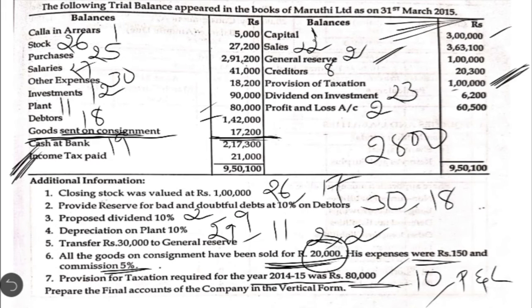79,000. So that is the excess provision which they have created, and that excess provision has to be added to the profit and loss account balance in note number 2. Okay, that is regarding the taxation adjustment of the previous year. The excess amount, that is 1 lakh minus tax paid, excess provision created during the last year, it should be added to the current year's profit in the note number 2. Okay, so these are regarding the various adjustments which we are going to show in this question.